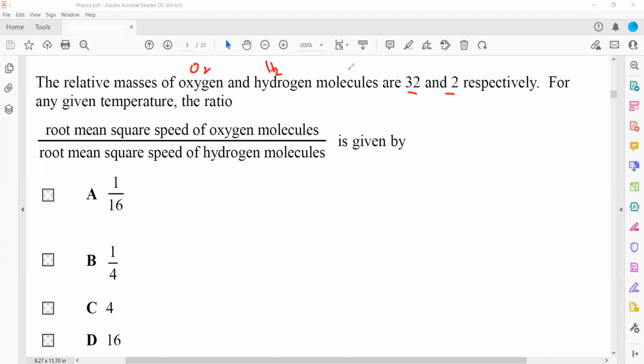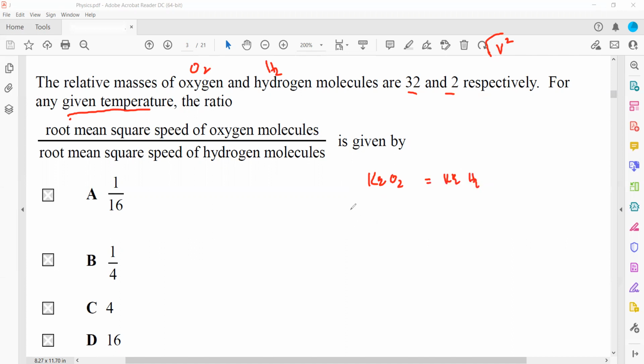We can also say v, because v square is known as the mean square speed, and if we take the square root, it is known as the root mean square speed. At a given temperature, they will have the same kinetic energy. So the kinetic energy of O2 will be the same as the kinetic energy of H2.